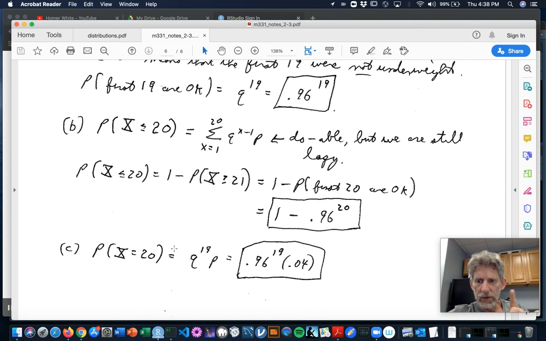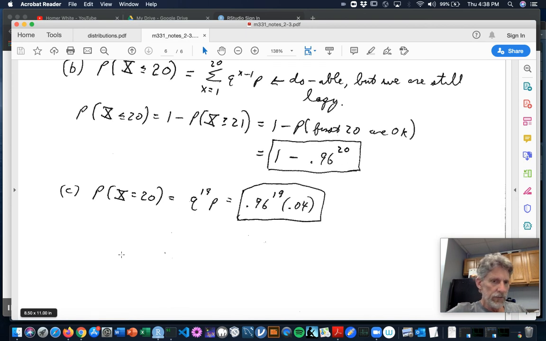Laziness in math is good. Look for these opportunities to use facts and theorems to shorten your work. Don't always go back to the definition every time. The last question they had was, what's the chance that it takes exactly 20 tries to get your first underweight one? And that's pretty straightforward.